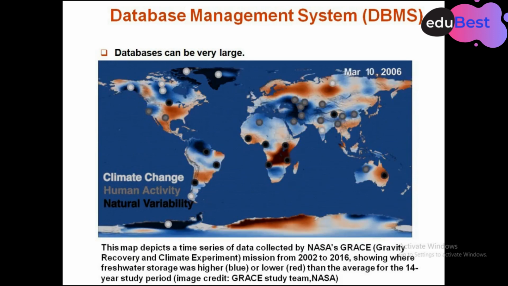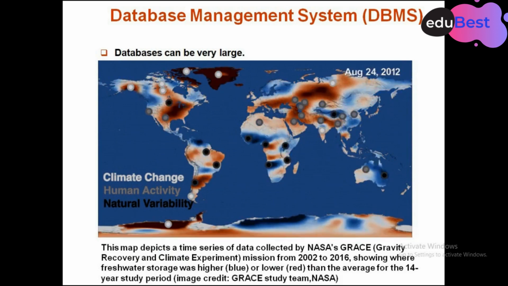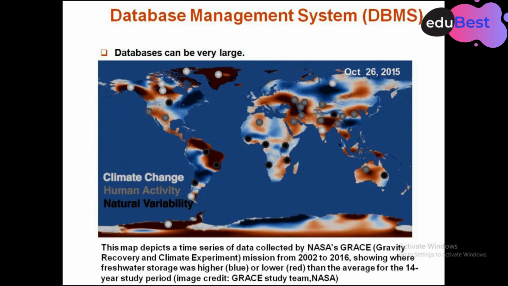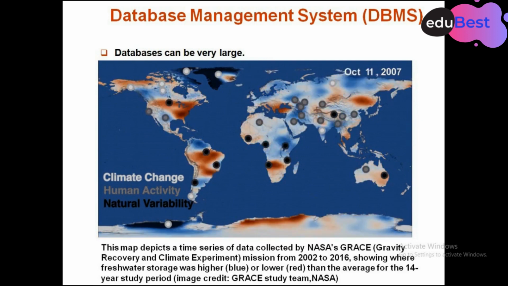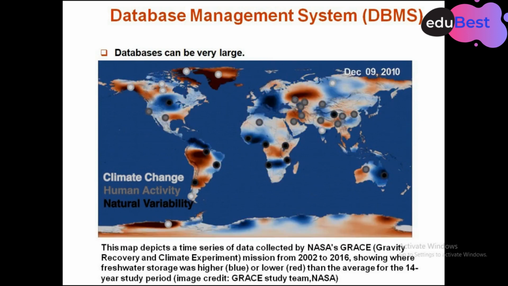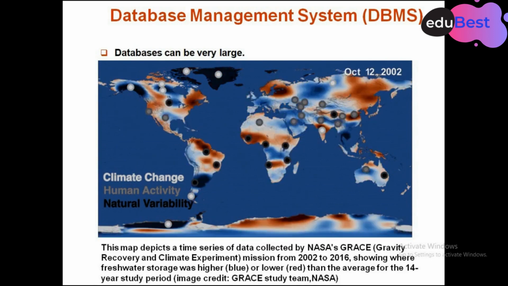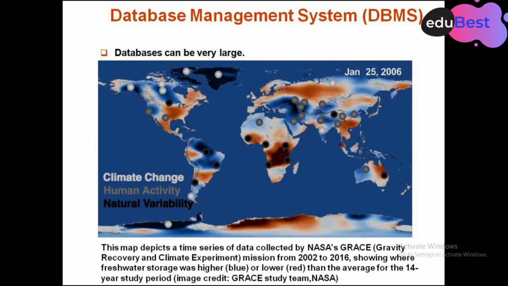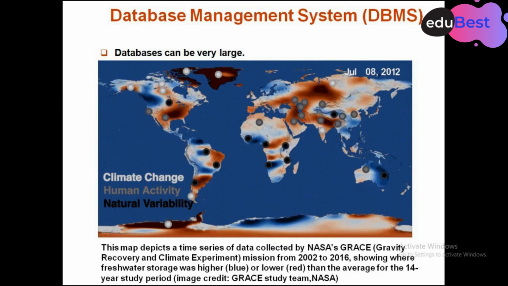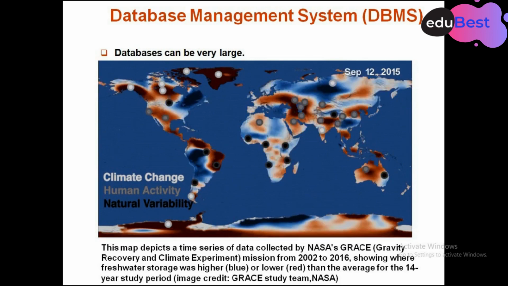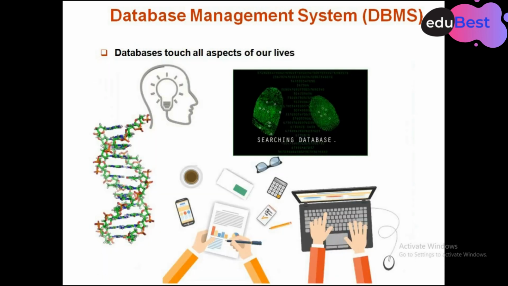Now some features of database management systems. Databases can be very large. There is big data, if you have heard about it. This map depicts a time series of data collected by NASA's GRACE mission. This picture, which we see in animation format, is a collection of around 14 years of weather change data. So we can think about how much data is stored so that this picture is created.